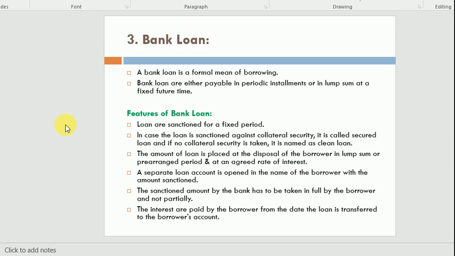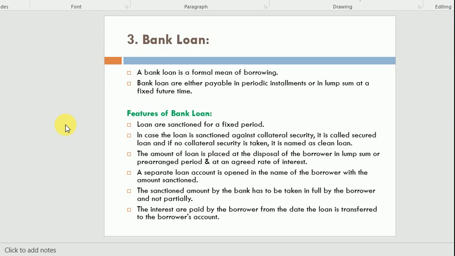In bank loan, keep in mind, dear students, that a separate loan account is opened in the name of the borrower, the loan taker. And up to how much loan he takes, interest will be charged on that loan amount. And when he pays back that loan, the loan amount will be deducted. The balance loan amount should be deducted. The sanctioned amount of the bank has to be taken in full by the borrower and not partially.